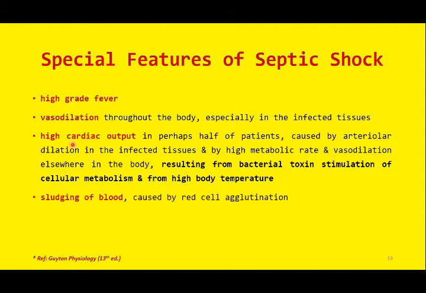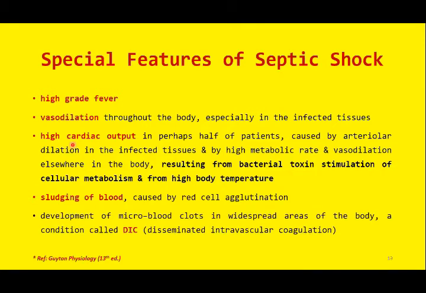Moreover, there is red cell agglutination or sludging of blood, and this sometimes leads to development of microclots. If these microclots disseminate throughout the circulatory system, we will label the condition as disseminated intravascular coagulation, or simply DIC.